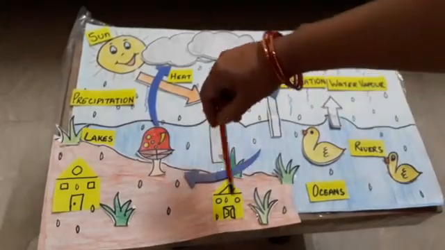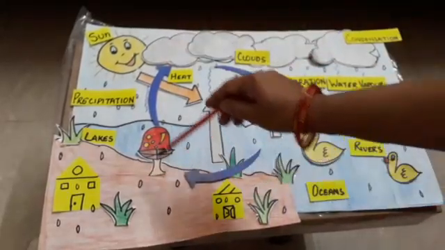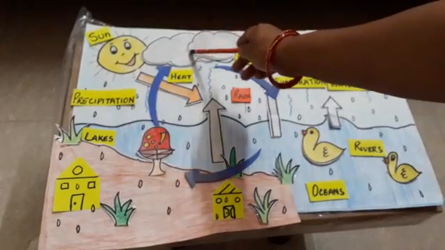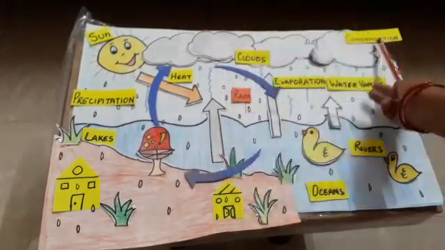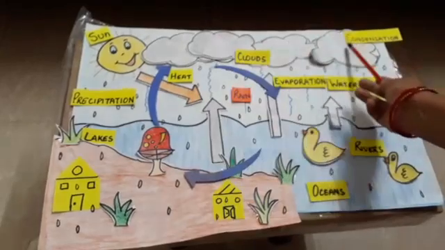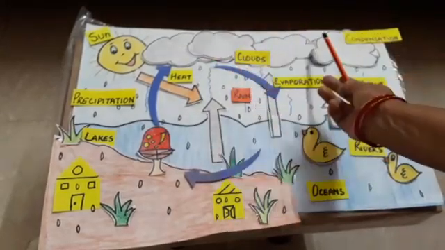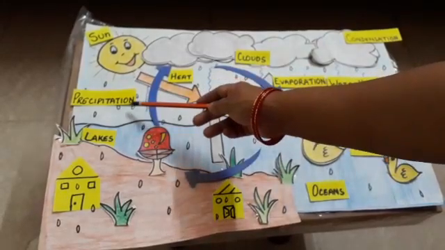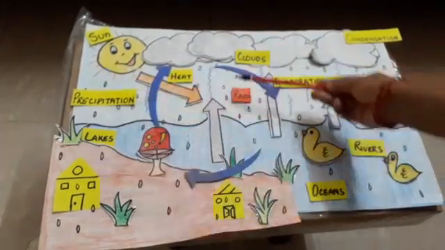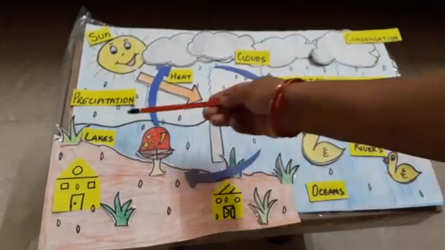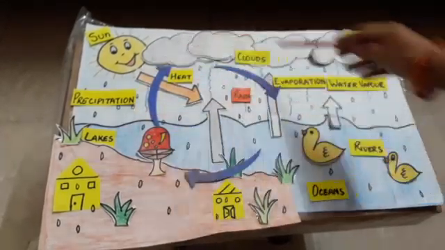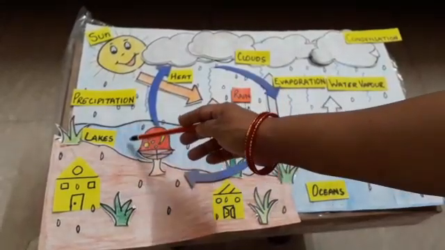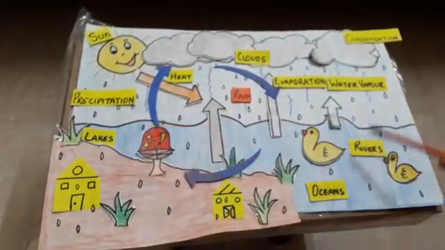So see, it is a cycle. It's a round cycle. Water evaporates as steam, goes up in the sky. Due to condensation, they make big clouds, and these clouds bang into each other and they give us rain as precipitation. This is called as precipitation. It comes as water, and this water again joins sea, lakes and rivers, and again the water in the ground goes and joins sea, rivers, lakes and oceans.